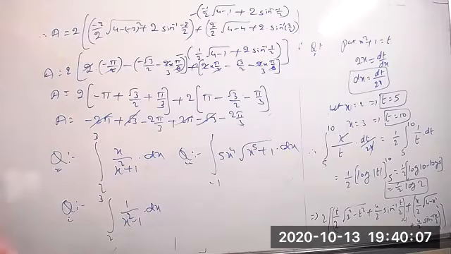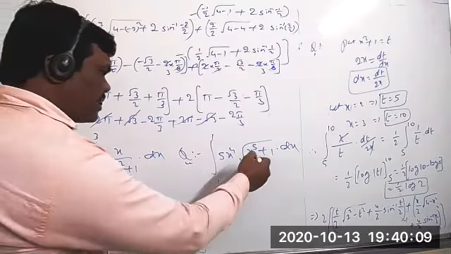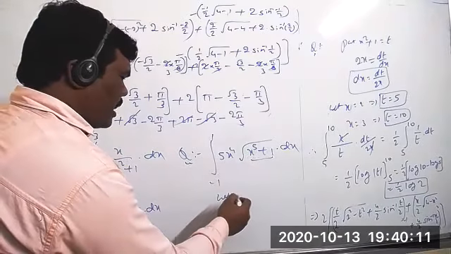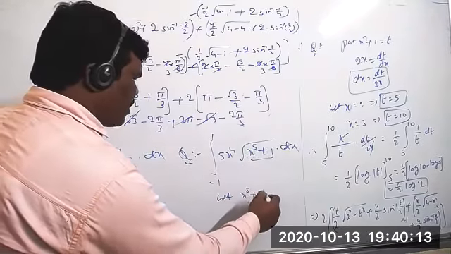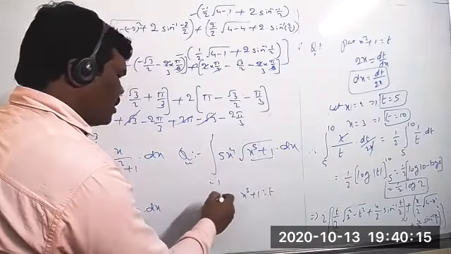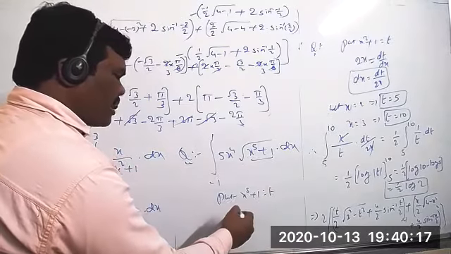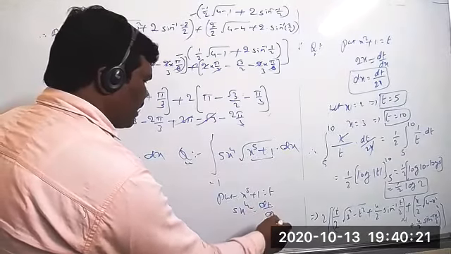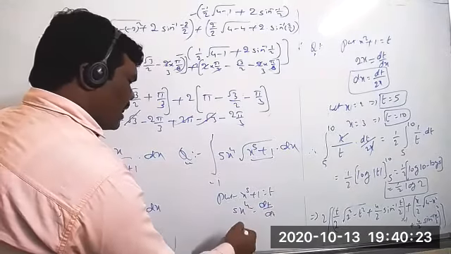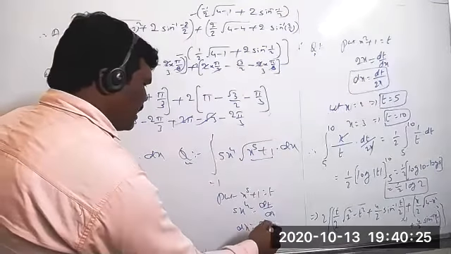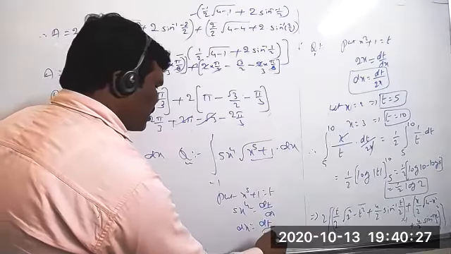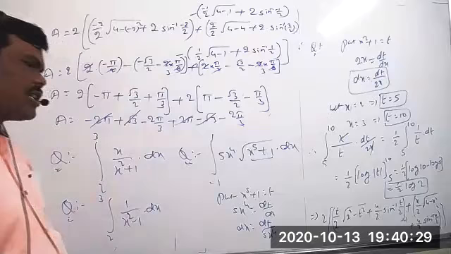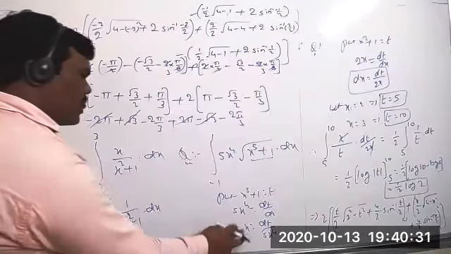Solve this question. Here also take the same substitution. Let x power 5 plus 1 equal to t. Okay. And differentiate: 5 into x power 4 equal to dt by dx. So clearly you can write now the value of dx equal to dt by 5 into x power 4. So you can substitute in there now.